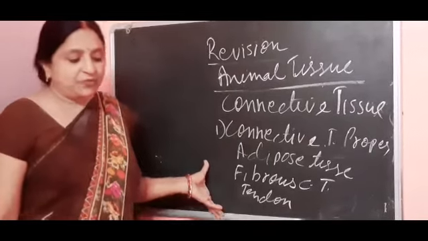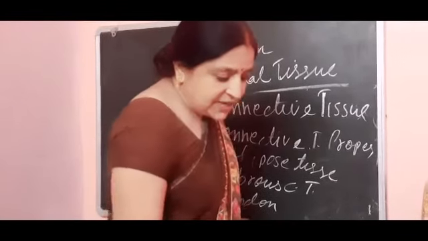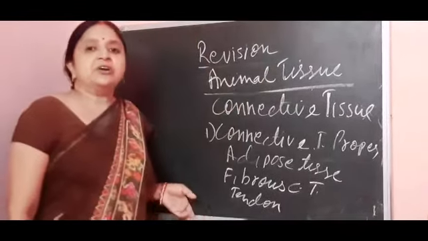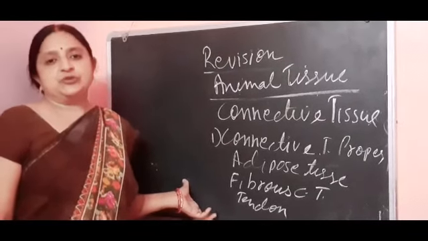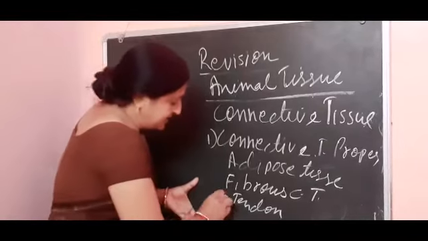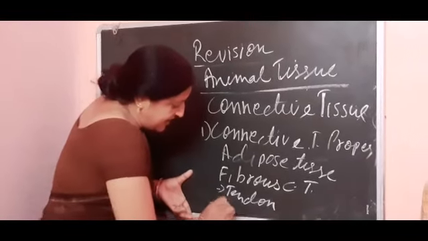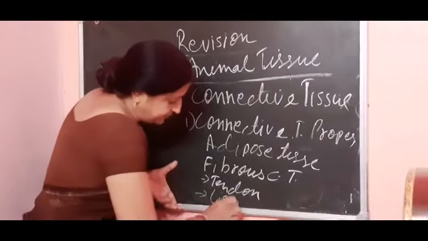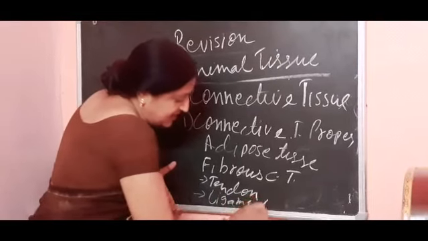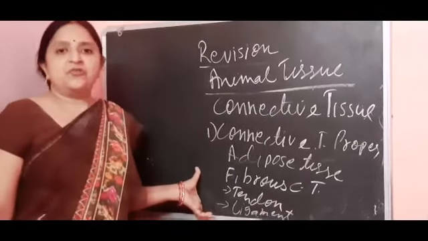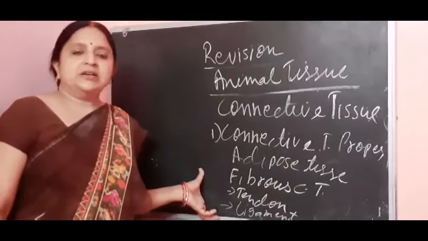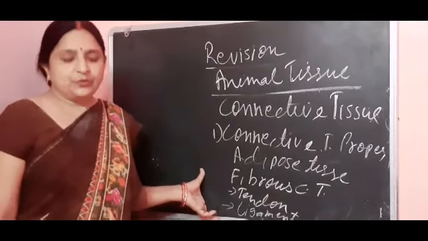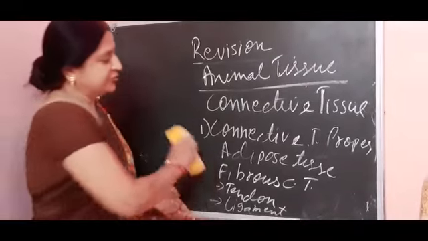Tendons are made up of white fiber, and their function is to join muscle to the bone. And the next fibrous connective tissue is ligament. Ligaments are made up of yellow fibers, and their main function is to join bone to bone. This is all about the connective tissue proper.